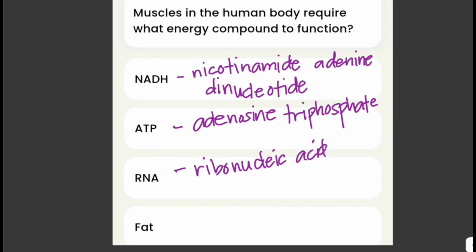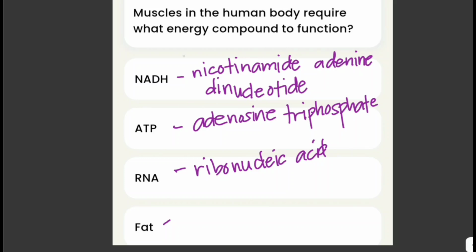And then we have RNA, which stands for ribonucleic acid, and this is a crucial molecule that plays various essential roles in living organisms, particularly in protein synthesis. And lastly, we have fat. Fats are essential nutrients that play a vital role in our health. Fats are also known as lipids or fatty acids.